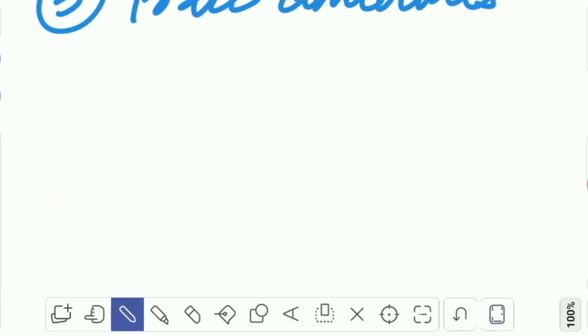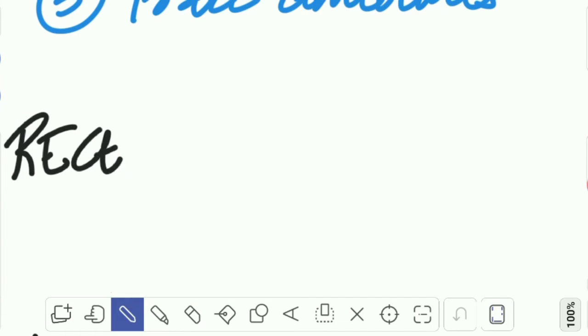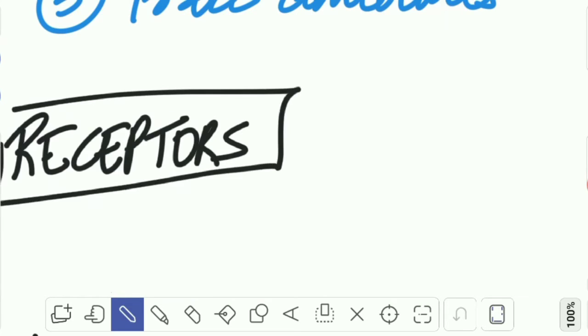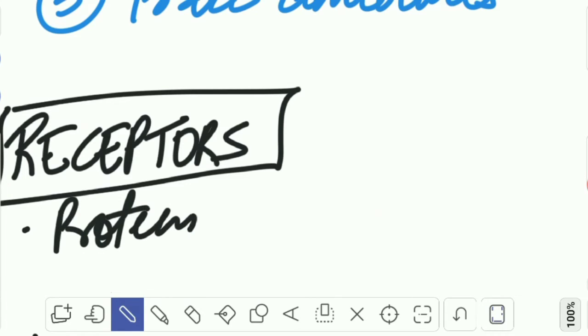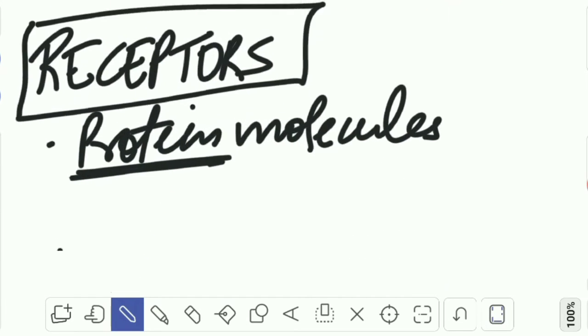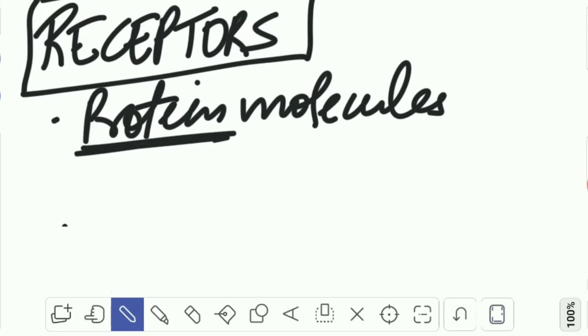So now what are receptors? These are basically protein molecules, which are specific for specific hormones.